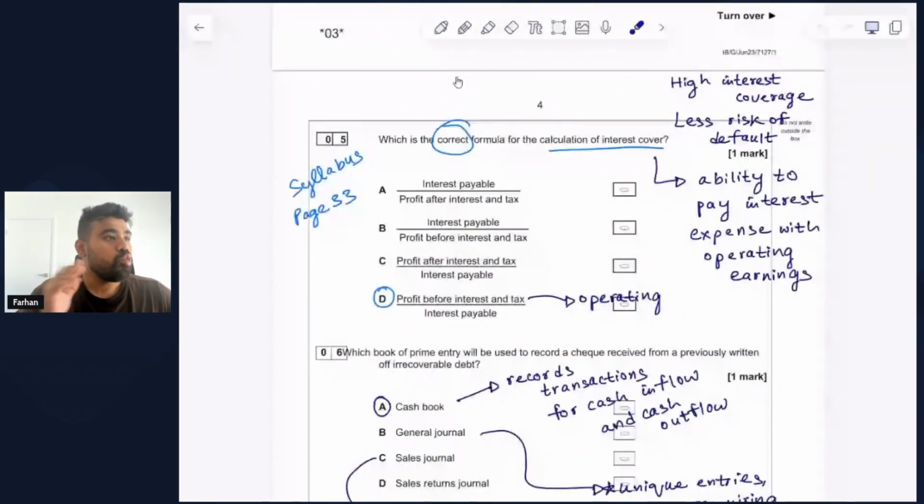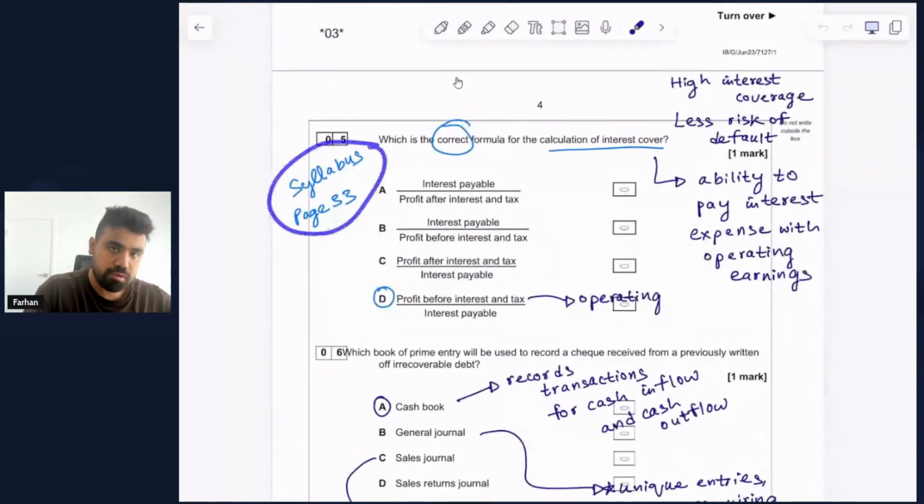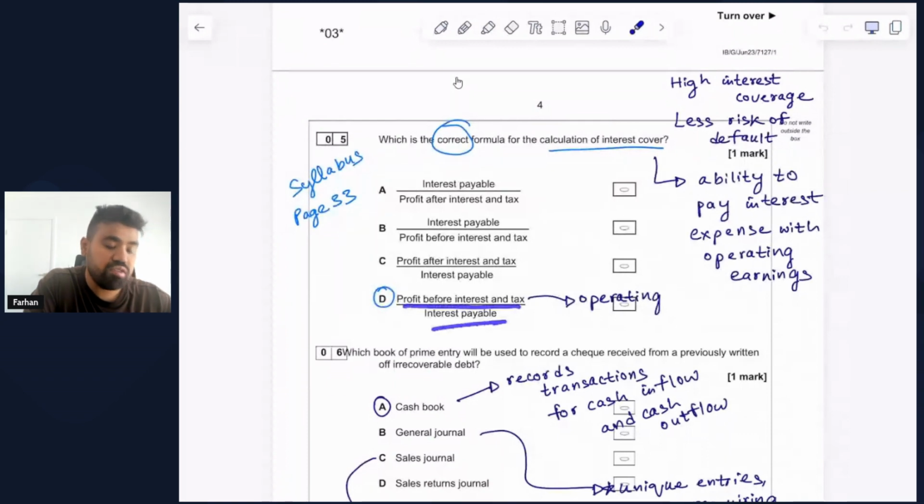Question number 5. Which is the correct formula for the calculation of interest coverage? Interest coverage stands for the ability to pay interest expense with operating earnings. And the higher the interest coverage for a business, the less is the risk of defaulting on the loans. In other words, there is less risk for the business to not be able to pay its loans. Now, you will find the formula given on page 33 of the syllabus. And it's very straightforward, which in this case, we can select option number D, which is profit before interest and tax divided by interest payable.